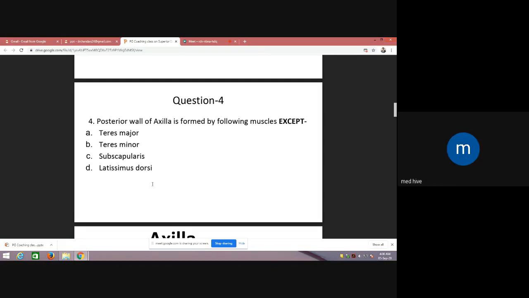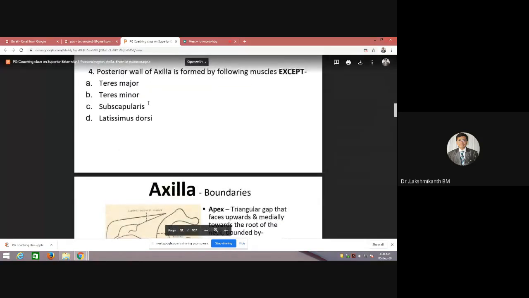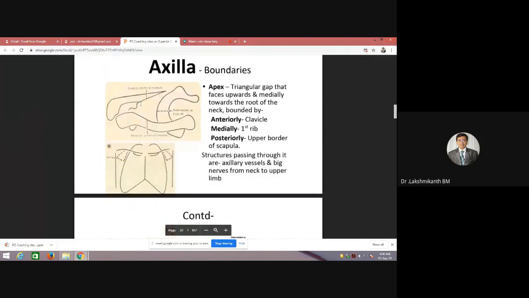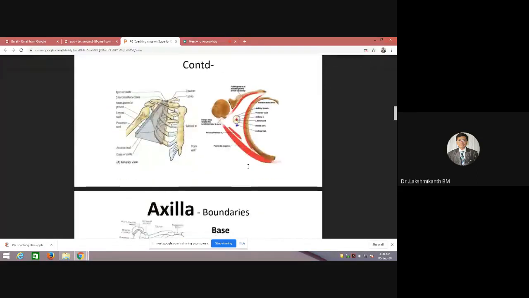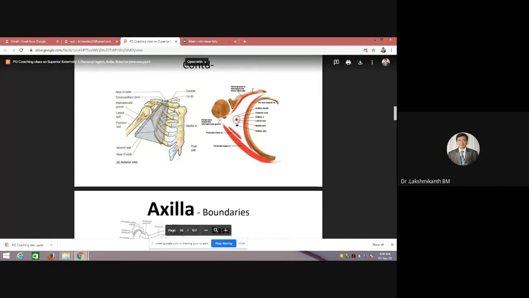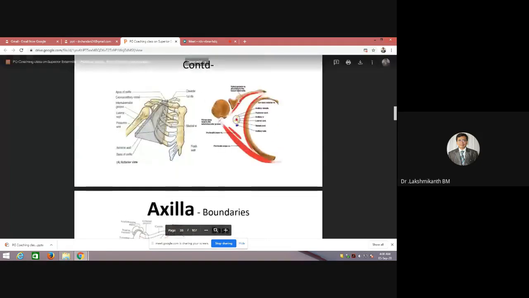Subscapularis. Okay, actually that is correct, but sometimes the subscapularis also comes, but the teres minor sometimes will not be coming in the picture because it is a little bit upper part. So we'll discuss this triangular gap that faces upwards and medially. I told you about the boundaries already. Now try to see this. Can you see this posterior wall here, the cut section? There is a scapula with subscapularis. So obviously subscapularis muscle will come, but the exception will be teres minor, which is a little bit in the upper part.